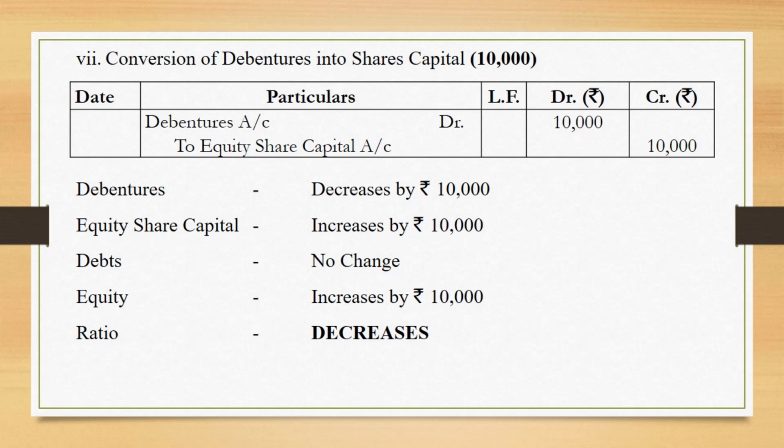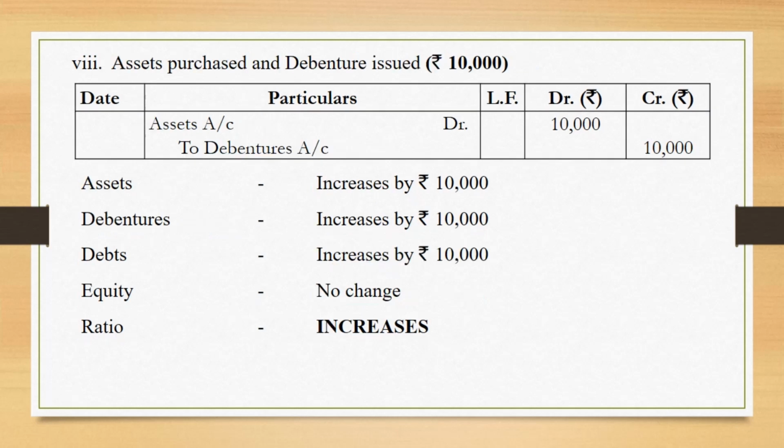So because of the debentures getting redeemed, there will be no effect on debts, and equity increases because the shares are issued. Again, equity is a denominator part. If that increases, the ratio decreases.